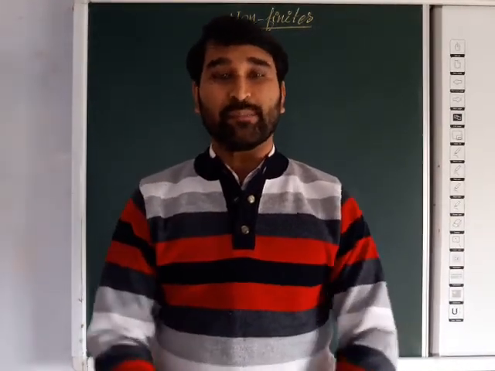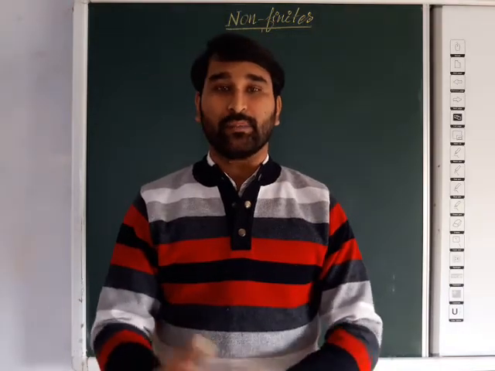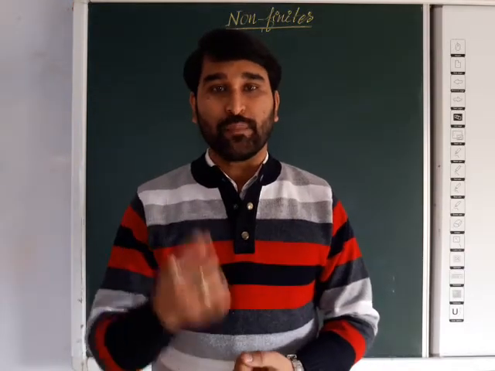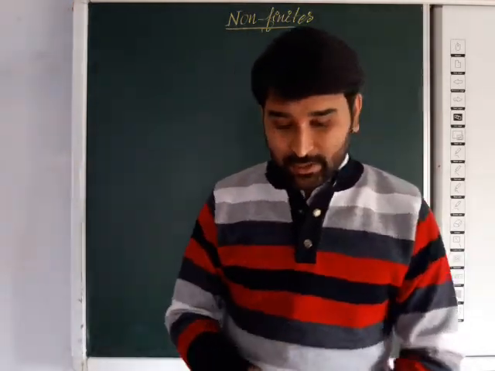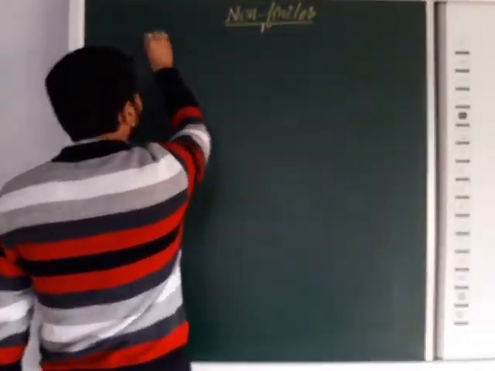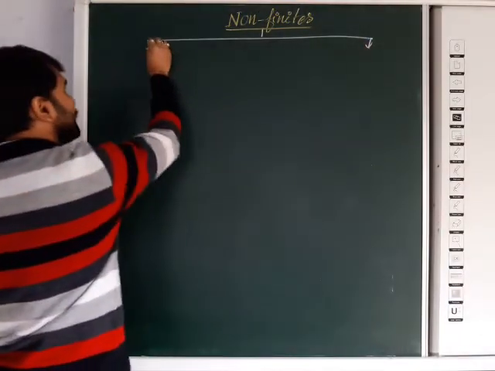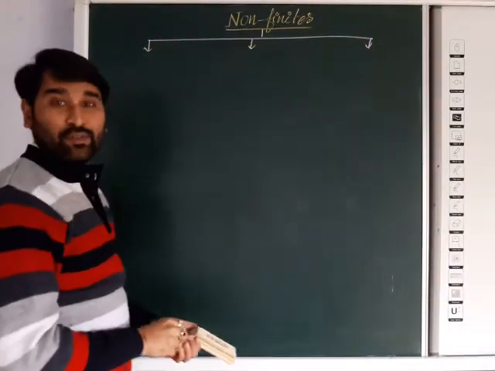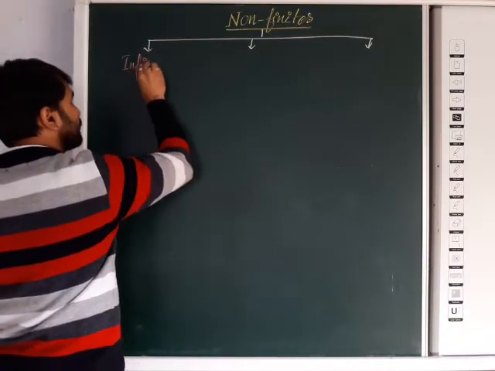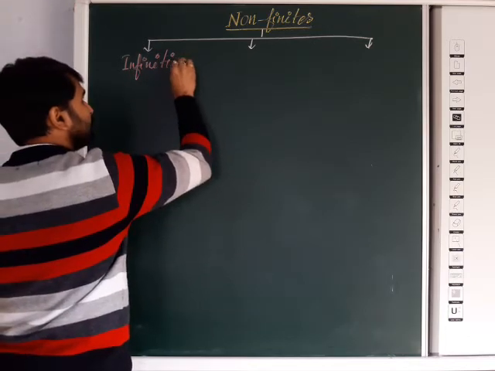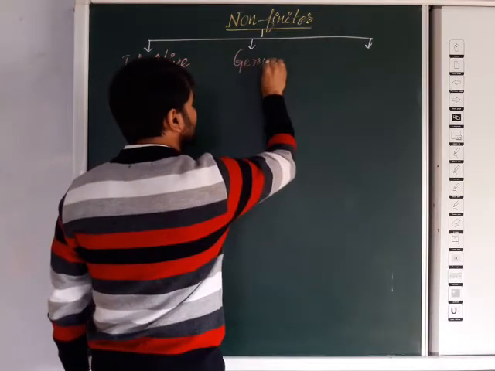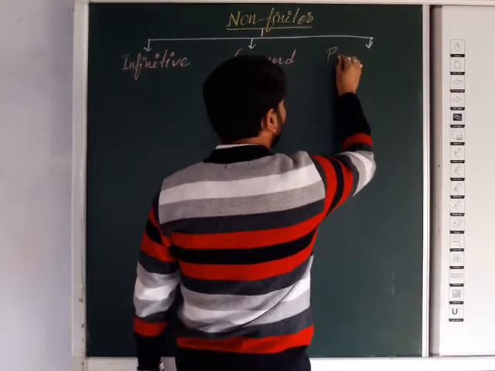Today we will continue the same chapter from your English grammar, non-finite. Actually, this class is the second part of the lesson on non-finite. So in the previous class we came to know that non-finite is divided into three parts. What are they? Do you know? First one will be infinitive, second one will be gerund, and third one will be participle.